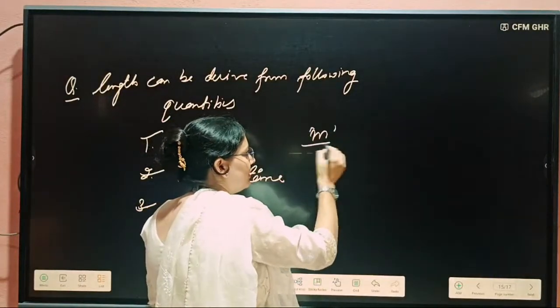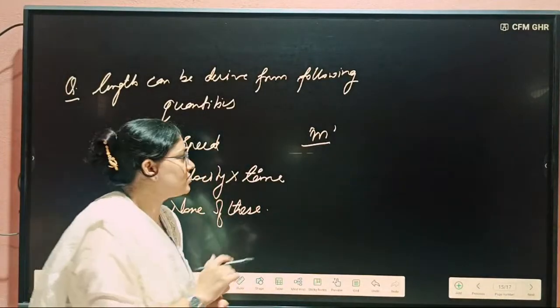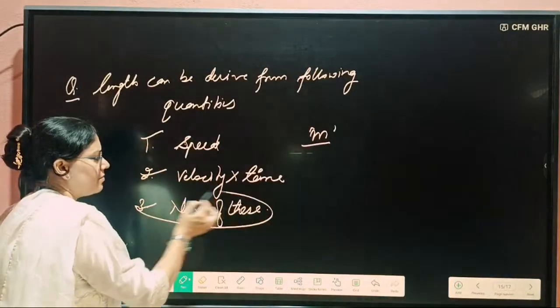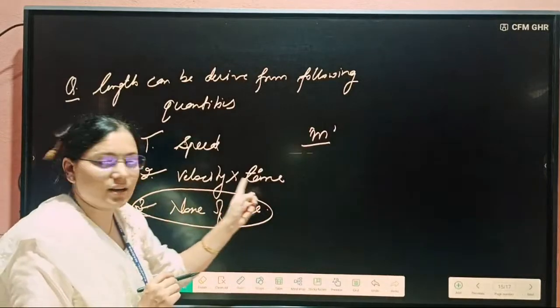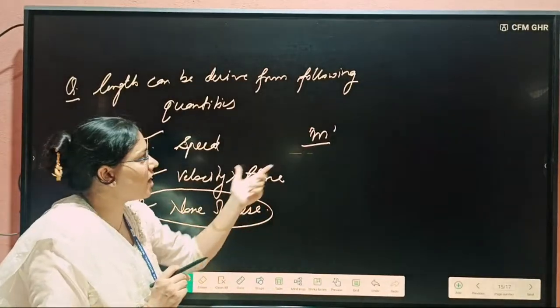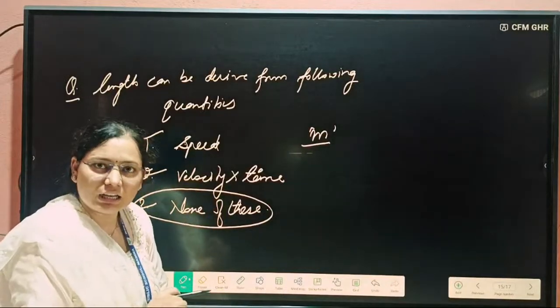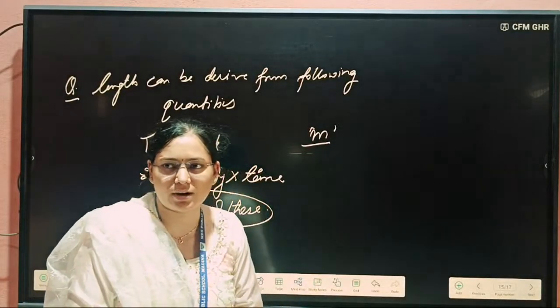So meter, length, we can't derive from another unit. It's already a fundamental unit. That's why none of these will be the right option. We can't derive it from speed. We can't derive it from velocity into time. This is already our fundamental unit. Clear to everyone? These are the two types of quantities.